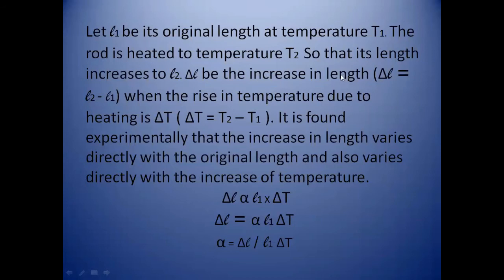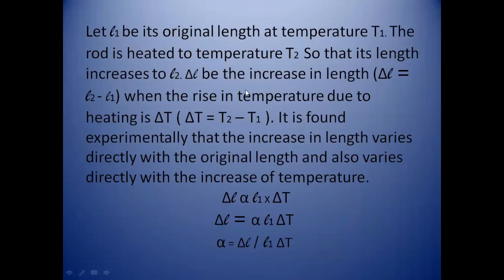So do remember that del L is the increase in length, and it can be given as del L is equal to L2 minus L1. L2 is the total length at a temperature T2, that is the length after heating the object, and L1 is the original length. So when we subtract both of them, we will get the increase in length, that is how much length is increased.